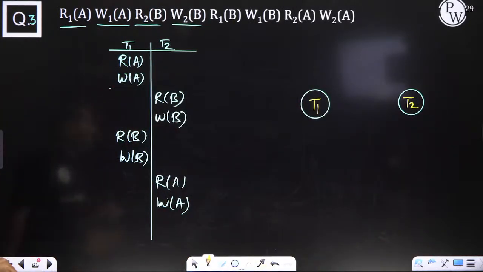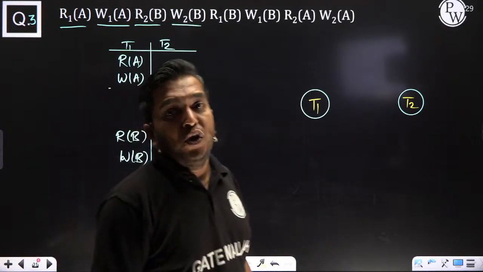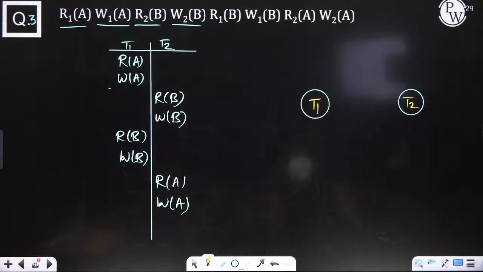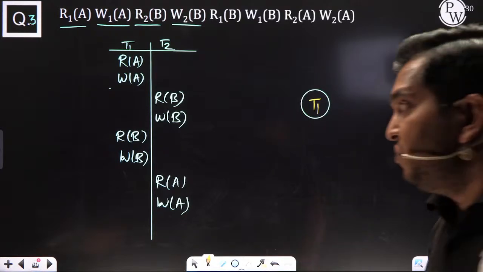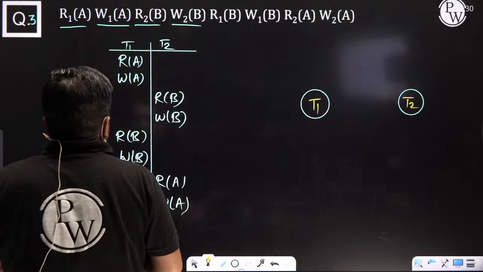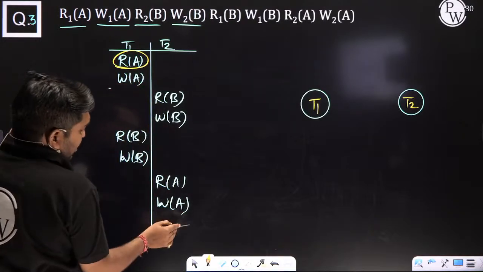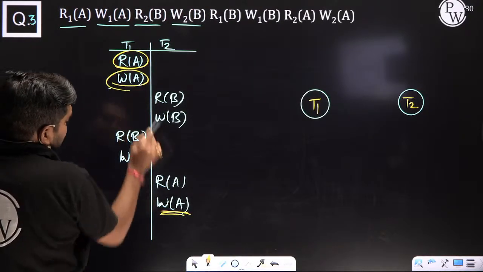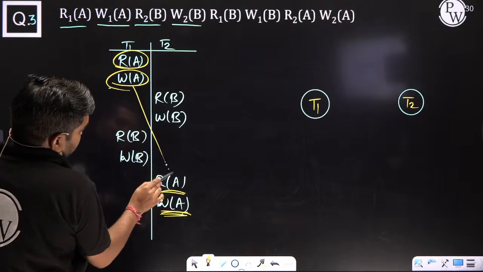One more question I will take. Now you please check whether it is a cycle or not. Question number 3, please check whether it is a cycle or not. Do it fast, everyone. Very good. Why? Because here you are getting read A and here write A. Here write A and write A, T1 to T2.